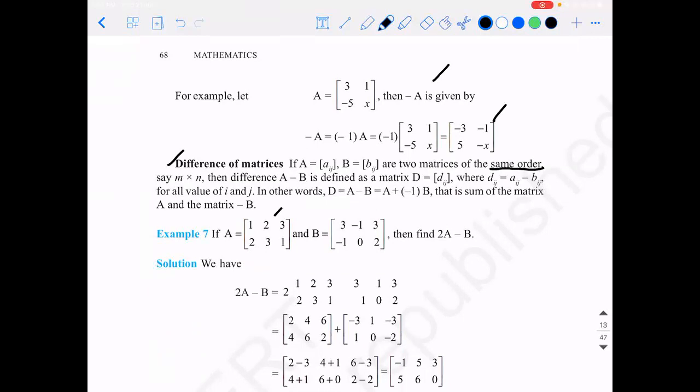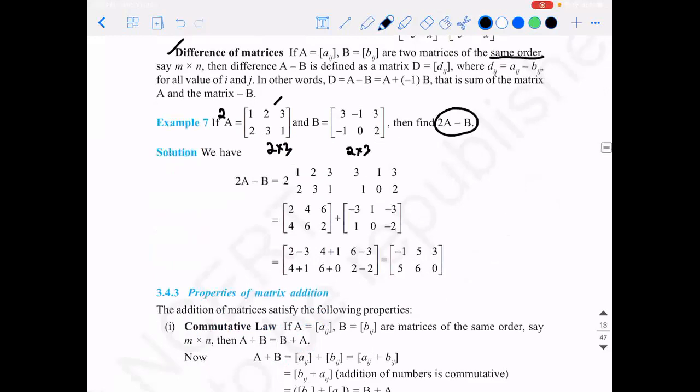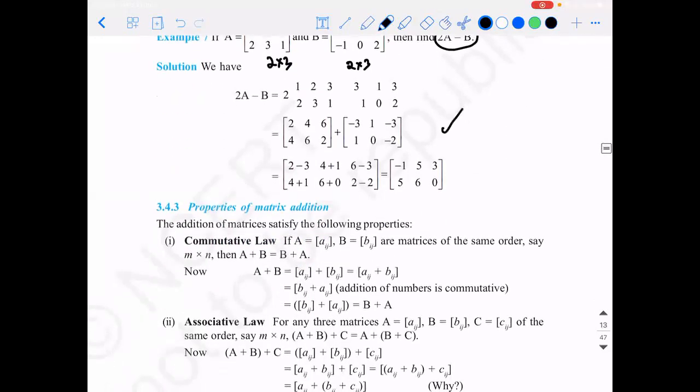So A is equal to this matrix of order 2 by 3, and B is a matrix of order 2 by 3. Then what do we mean by 2A minus B, guys? You need to multiply every element of A by 2 and subtract the corresponding elements of B. Correct? So that part you can do.